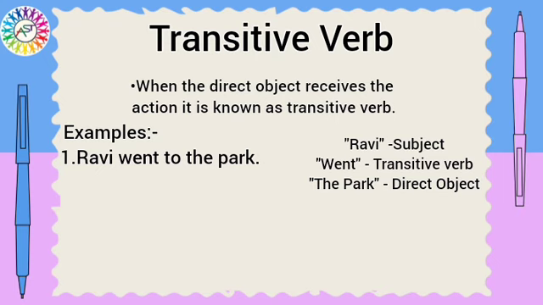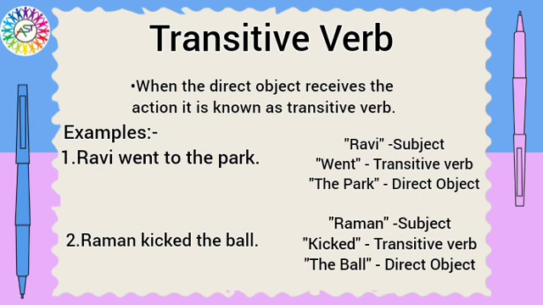Let's see some more examples. Raman kicked the ball. So here the direct object is the ball, and as we are talking about Raman, Raman is the subject in the sentence. Kicked is the action verb. So here the direct object is receiving the action directly from the subject, that is Raman. So kicked here is a transitive verb.